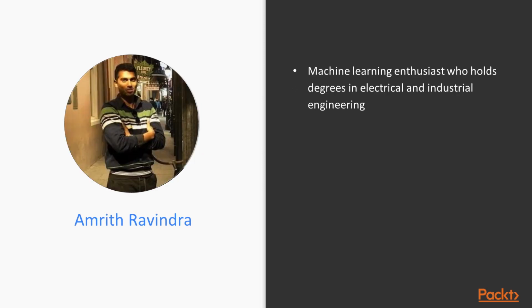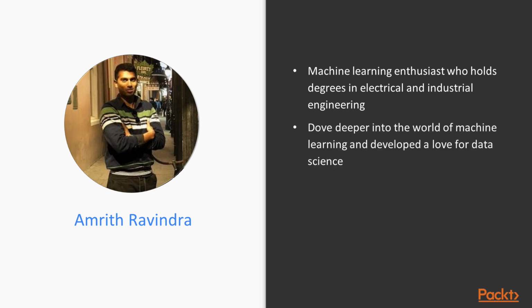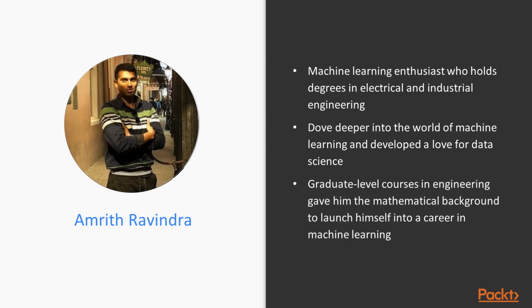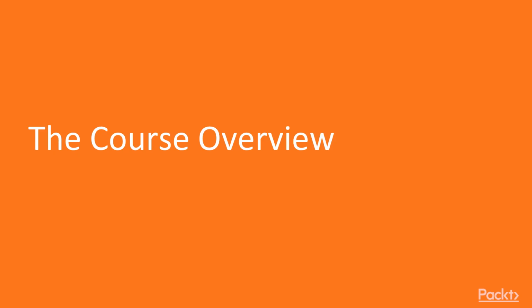Amrith Ravinder is a machine learning enthusiast who holds degrees in electrical and industrial engineering. While pursuing his master's, he dove deeper into the world of ML and developed a love for data science. Graduate-level courses in engineering gave him the mathematical background to launch himself into a career in ML. He met Ahmed Sharif at a local data science meetup in Tampa. They decided to put their brains together to write a book on their favorite ML algorithms. He hopes that this book will help him achieve his ultimate goal of becoming a data scientist and actively contributing to ML. Let's take a look at what we've got in store.